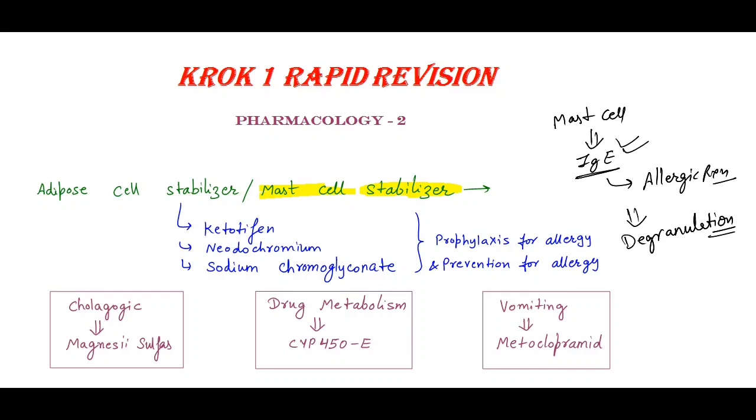So we need to stop this. How can we stop it? We can stabilize the mast cell so that it does not produce the immunoglobulin E. For that we can give drugs, that is mast cell stabilizers. Remember for the exam: ketotifen, sodium chromoglycate and nedocromil. We use them as mast cell stabilizers for prophylaxis of allergy.